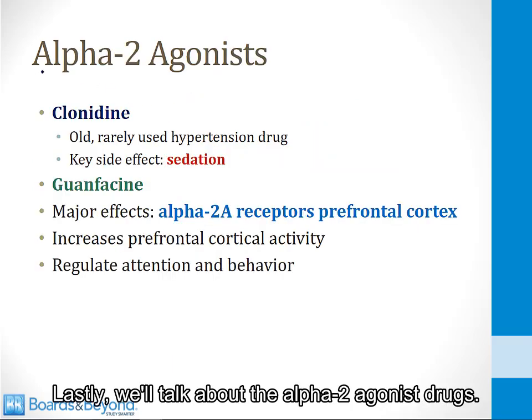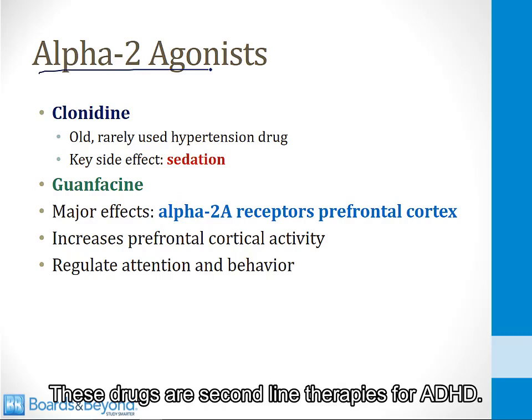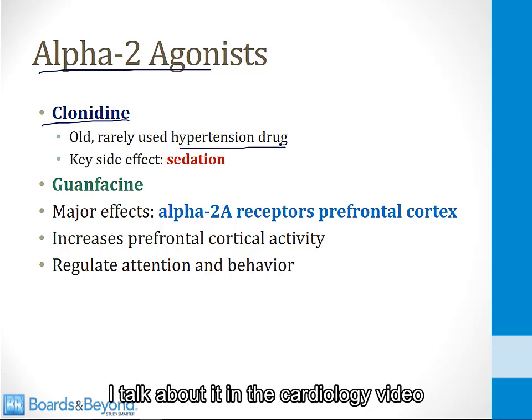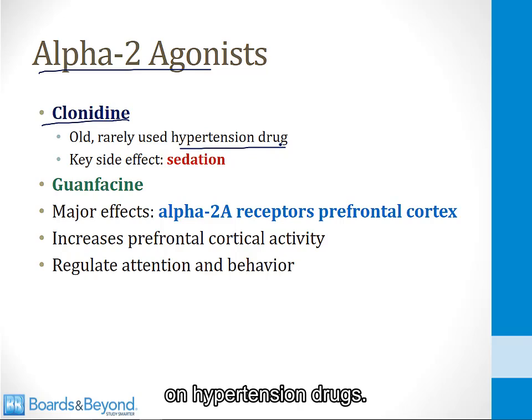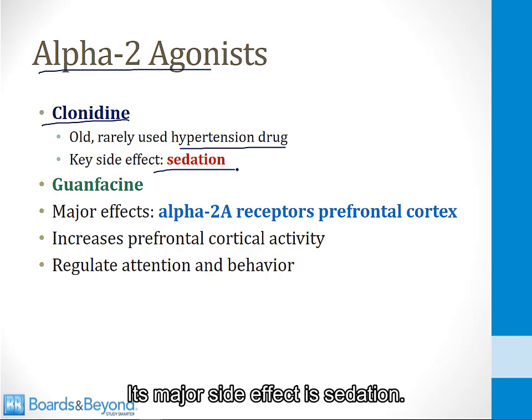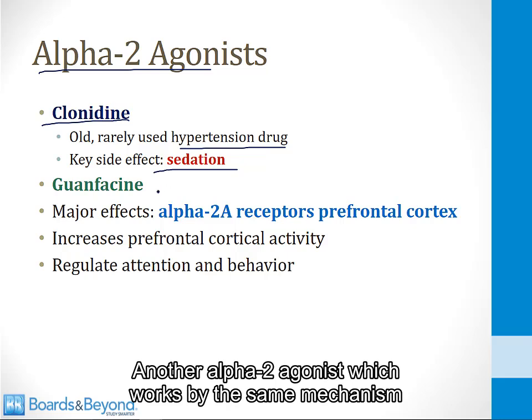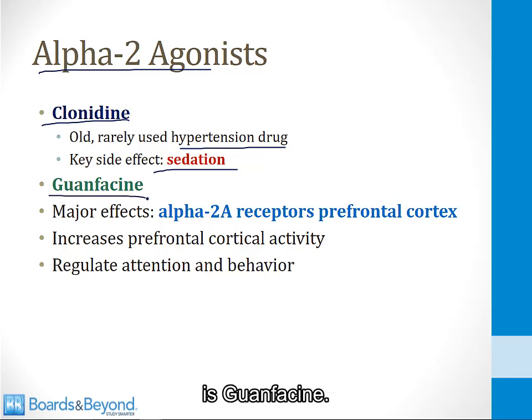Lastly, we'll talk about the alpha-2 agonist drugs. These drugs are second-line therapies for ADHD. The first one is clonidine, which is an old, rarely used blood pressure drug. I talk about it in the cardiology video on hypertension drugs. Its major side effect is sedation, so because it's sedating, people tried it for ADHD and found out that it works. Another alpha-2 agonist which works by the same mechanism is guanfacine.